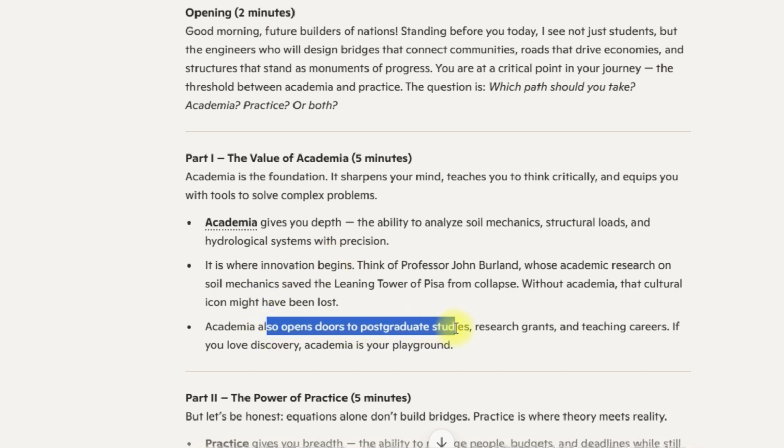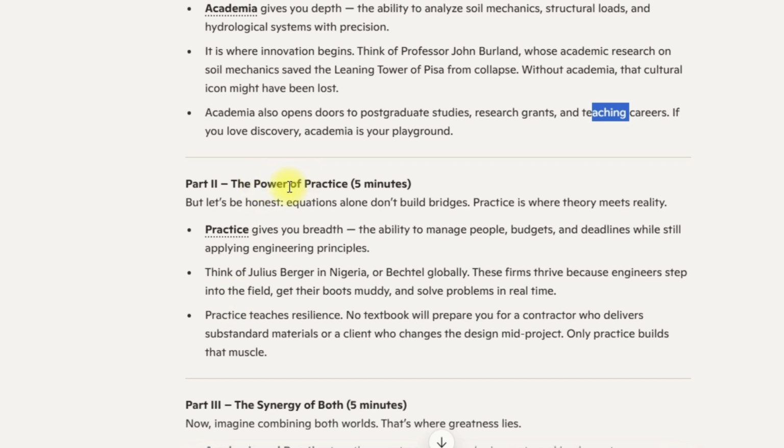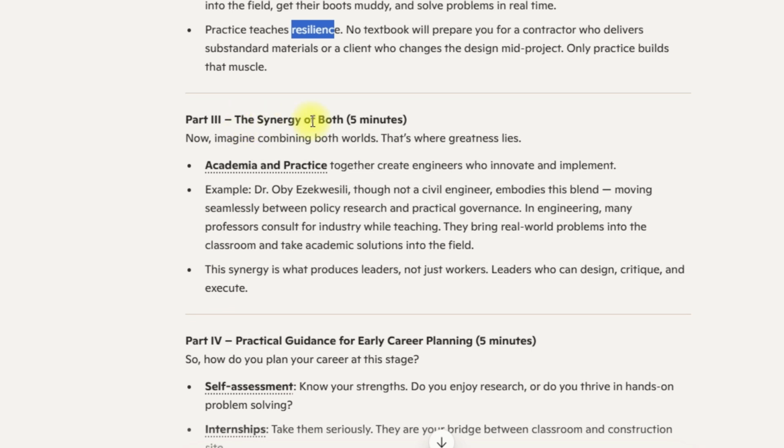They also open doors to post-academic studies, research, teaching, and so on. Part 2 is the power of practice, taking 5 minutes, giving you the breadth of practical experience beyond the classroom, real problems, and examples that show resilience. Now, the synergy of both. Imagine combining both worlds. Academia and practice together enable engineers to innovate immensely.